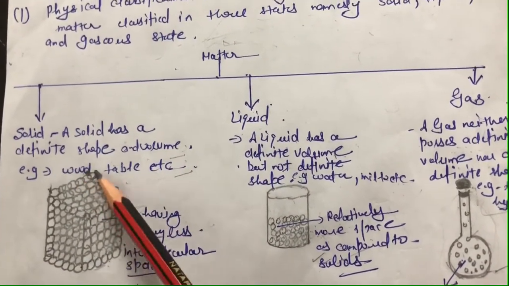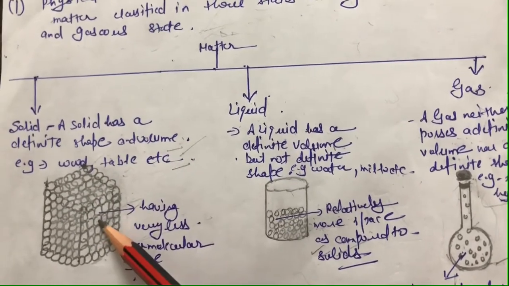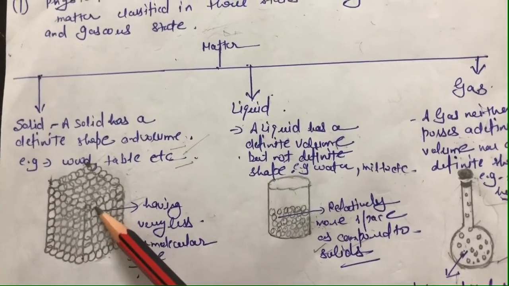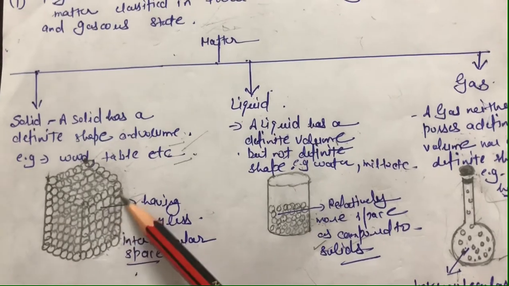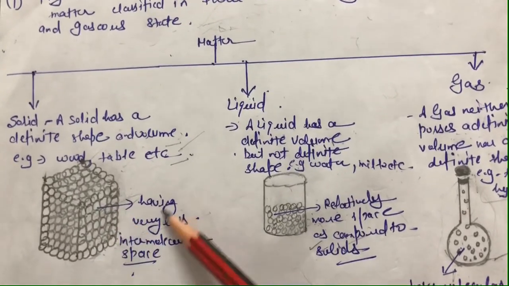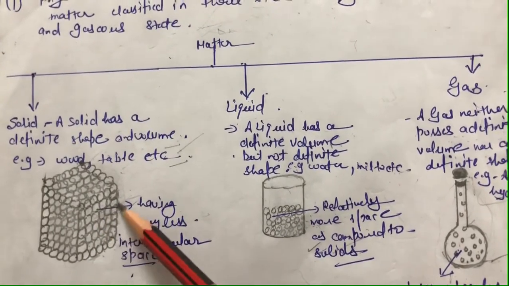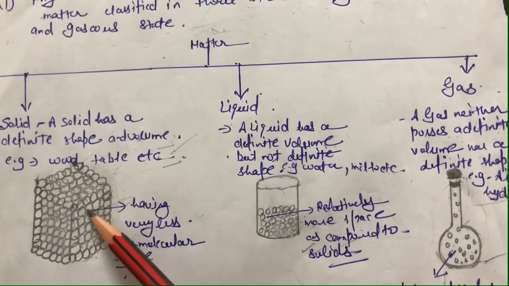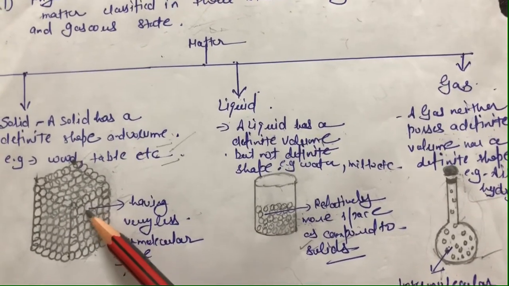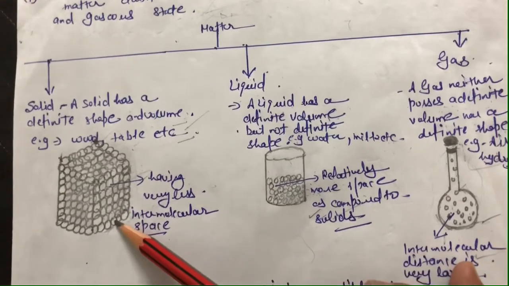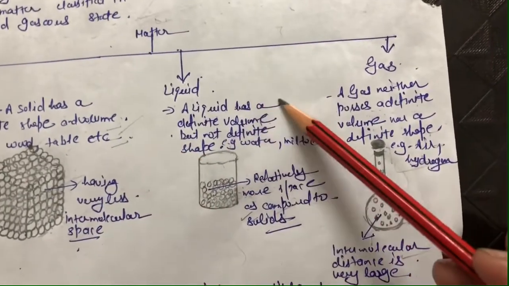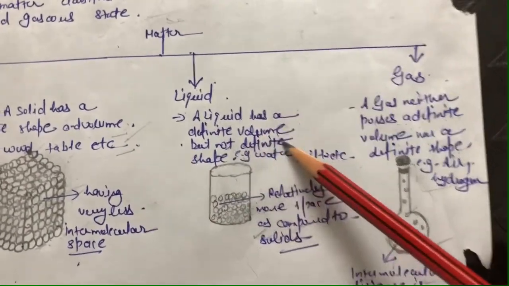Clear? Example, wood, table, etc. You can see in case of solid, the molecules are tightly held with respect to each other and have very less intermolecular spaces. Intermolecular space means the space between the molecules is almost negligible in case of solids. Clear? And for liquid, liquid has a definite volume but not a definite shape.